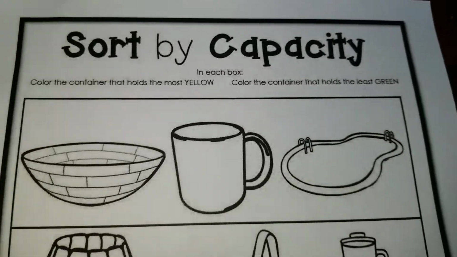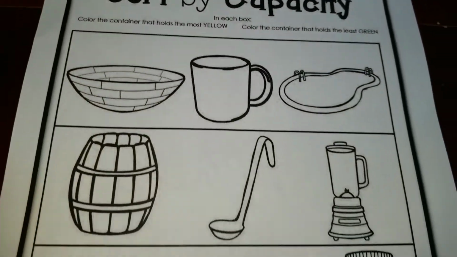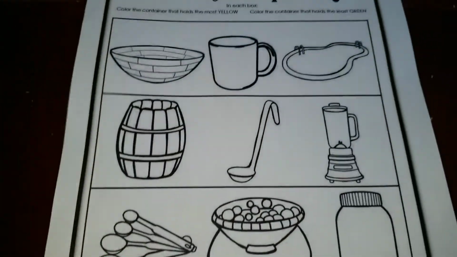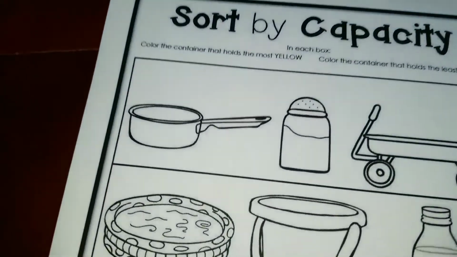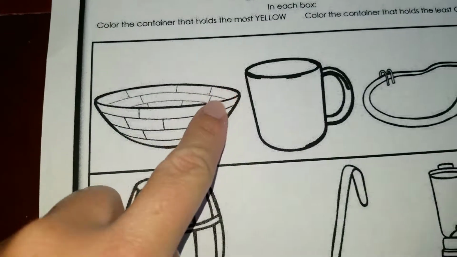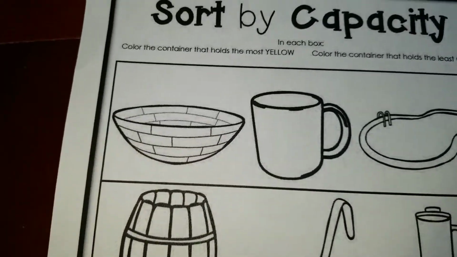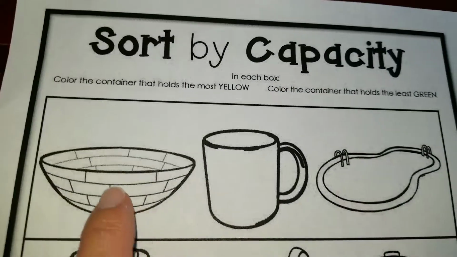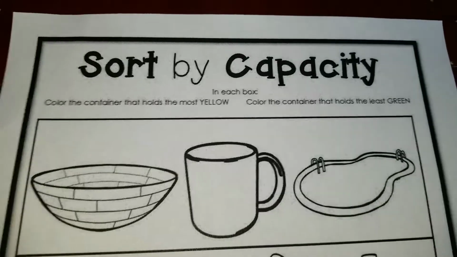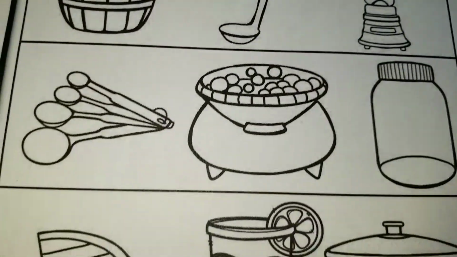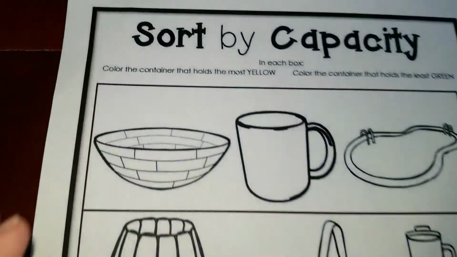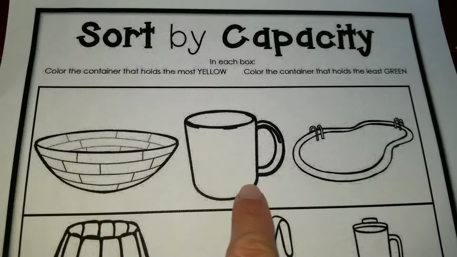Alright boys and girls, it's super important that you are on this page. These pages don't have numbers and you have two of these, and on every side they look different. As you can see, this one begins with a pan and this one begins with something that looks like a basket. We're going to begin with the one that has the basket, the cup, and the bowl on top. Make sure you are on this side, because if you're not, you're going to get lost. Once again, these pages don't have numbers at the bottom, so it's very important that you are with me on the same page.